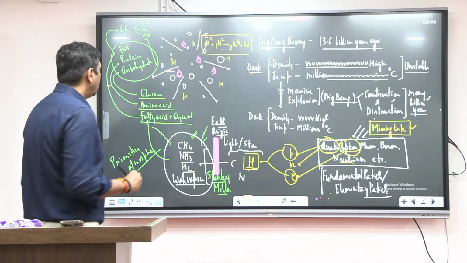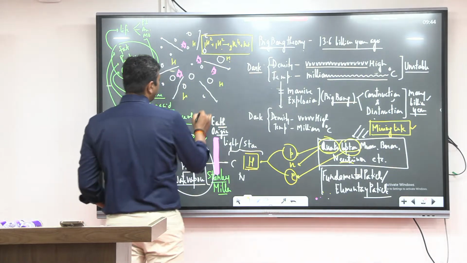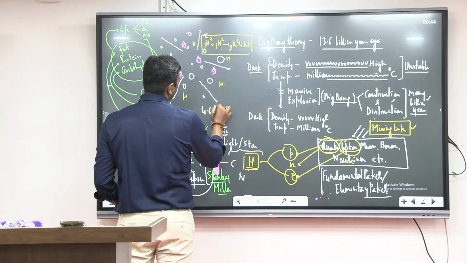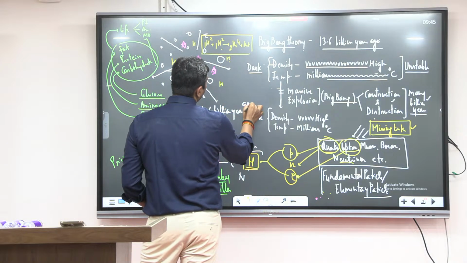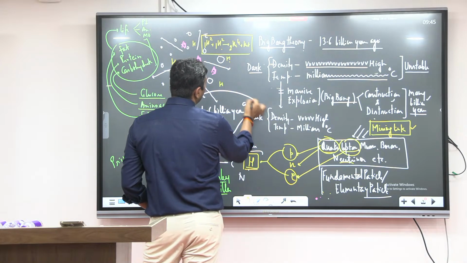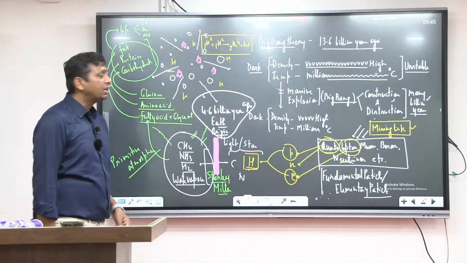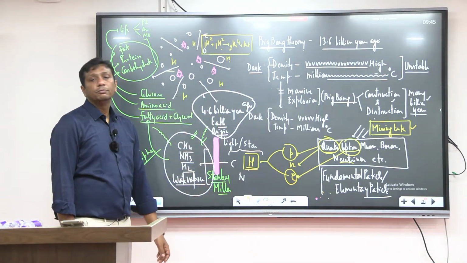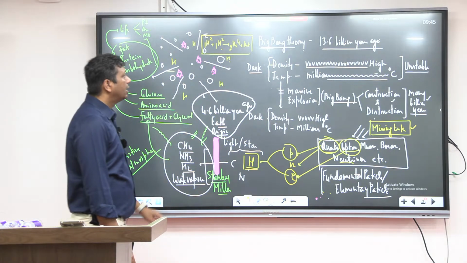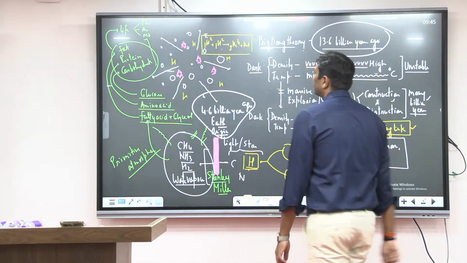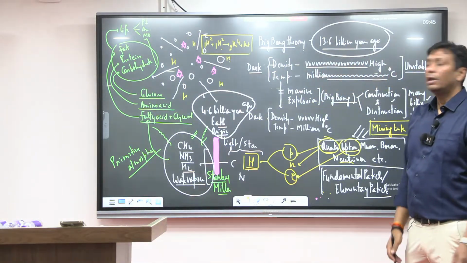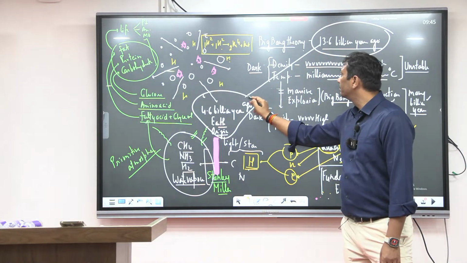Scientists believe the Earth originated around 4.6 billion years ago. So from today, how many years back did the origin of Earth happen? 4.6 billion. And from today, how far back did the origin of Brahman happen?